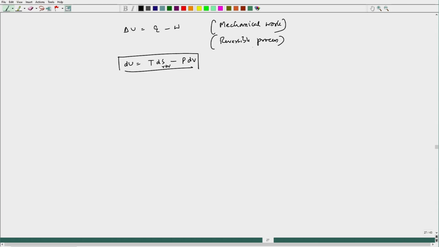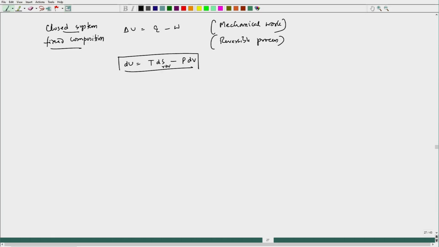And let us say this is also a closed system, and we are taking it as fixed composition. I will come to this fixed composition when we take chemical potential into our picture.